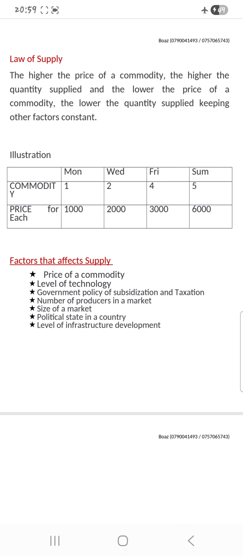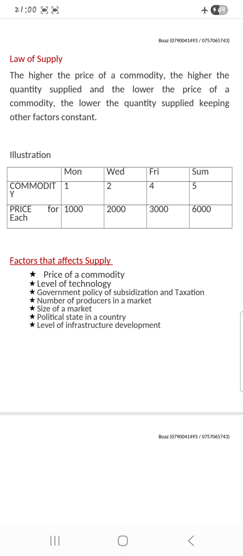Like here, when you are in an area and you have a lot of people who sell almost a similar product, it means there is a variety, a lot of things are supplied in that area. But when you reach an area where it is like a monopoly, for example, you find out that there is only one hardware, it means if a product is missing in that hardware, you will not get it anywhere.